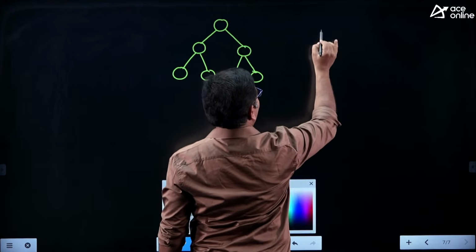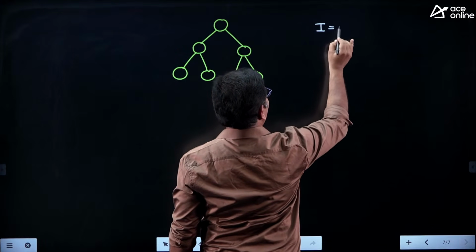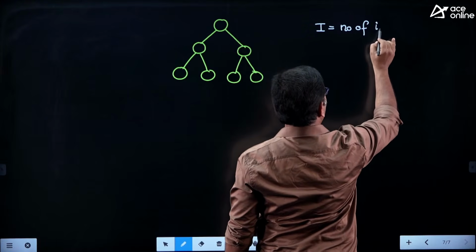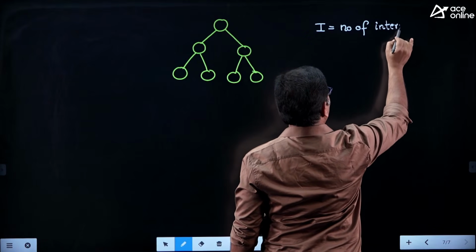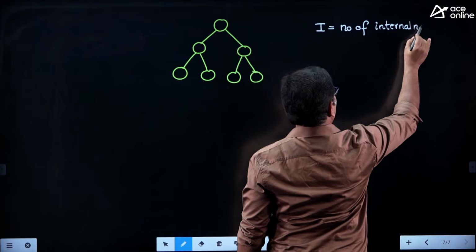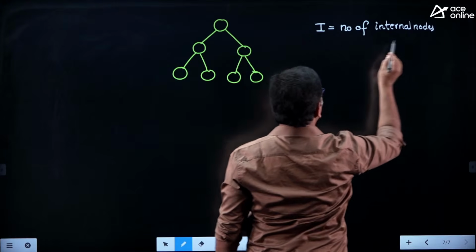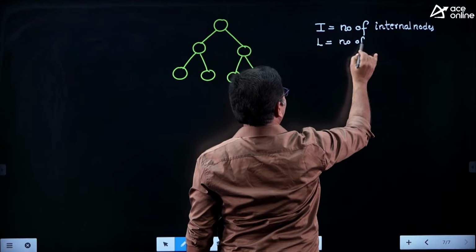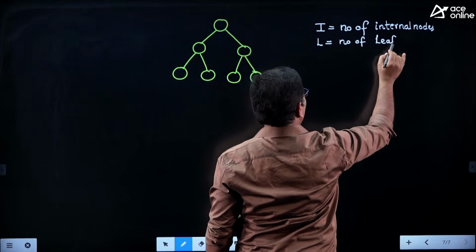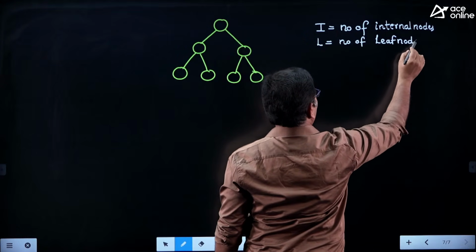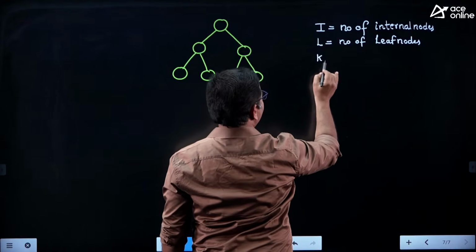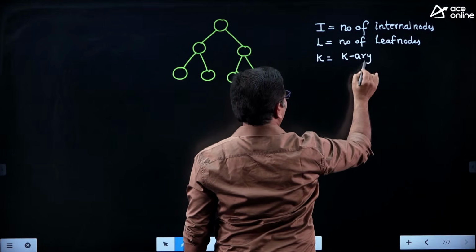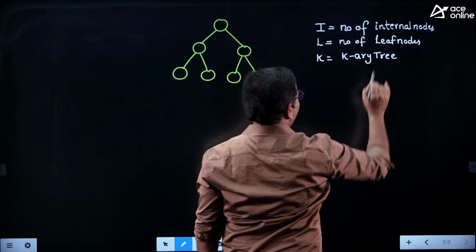See, here I am representing: I indicates the number of internal nodes, whereas L indicates the number of leaf nodes, where K indicates a K-ary tree. Right, friends?